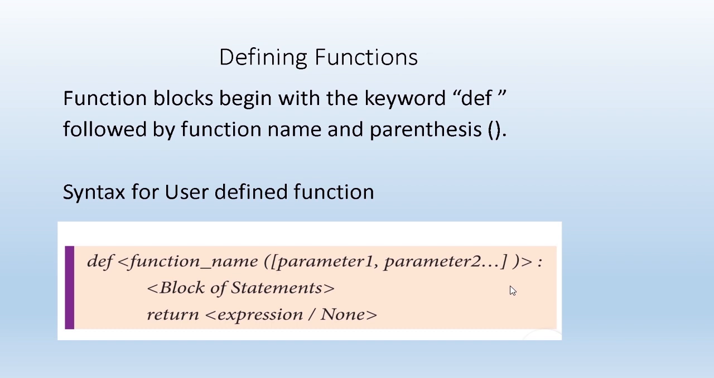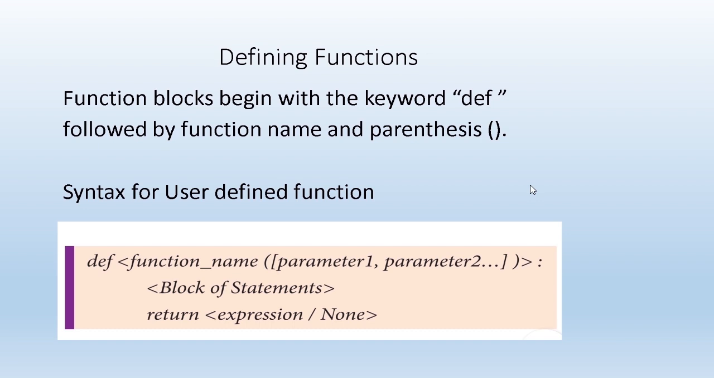See, after putting the colon, we automatically have to leave a tab space. So the function's block of statements should be indented. Then we can write the return statement at last. Return can have an expression, any value it is going to return. You can write it with an expression, or simply with None, or we can also write a function without using the return statement. That we will see later.